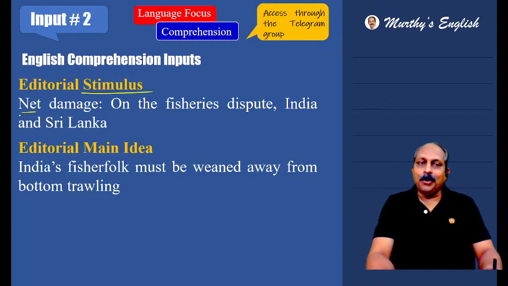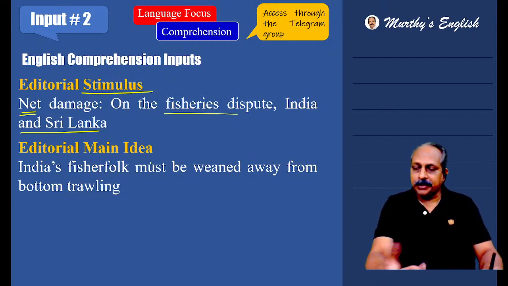Net damage, because it is a dispute related to fisheries, symbolically, net damage. On the fisheries dispute, India and Sri Lanka. But something happened, that is a stimulus related to fishing in Sri Lanka. But what is the main idea? Again, you read this.